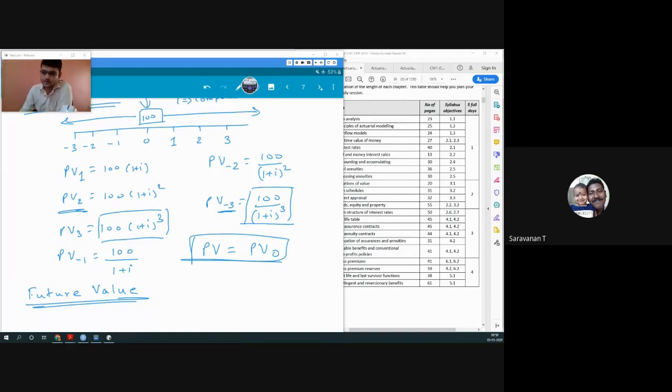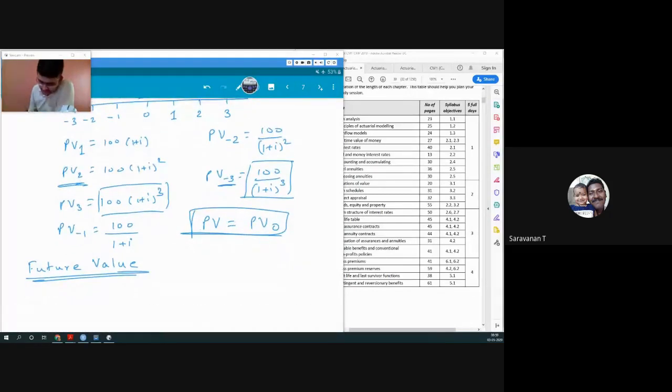Chalo. The future value, as I said, is just a concept that we use. In actuality, present value is the only concept where we say time value at any given point of time. But we say present value if we take one value as present value, let's say time 0, then at time 3 we call it future value.